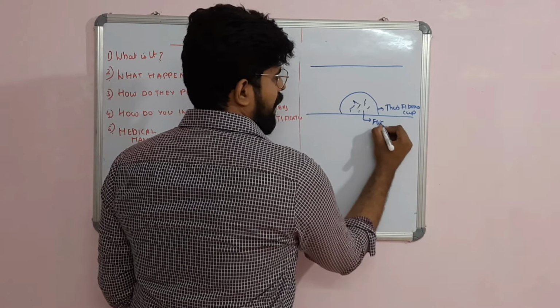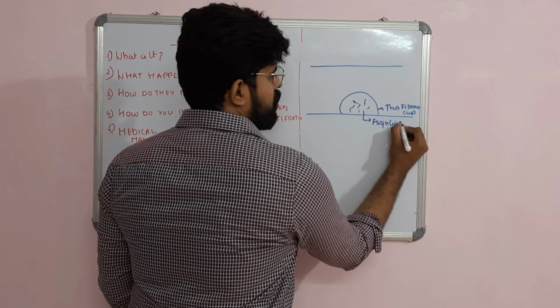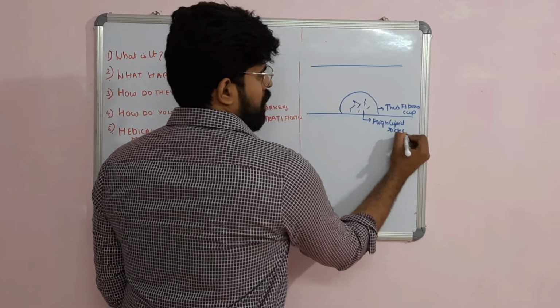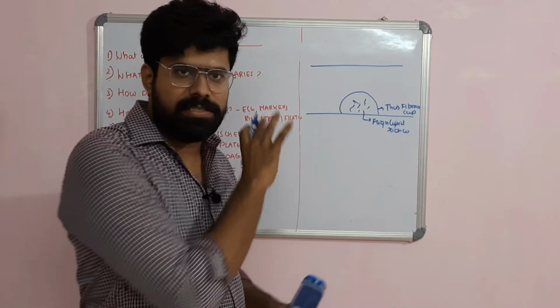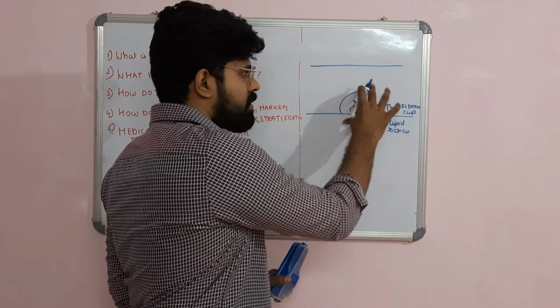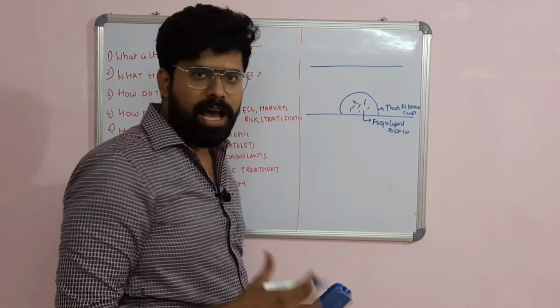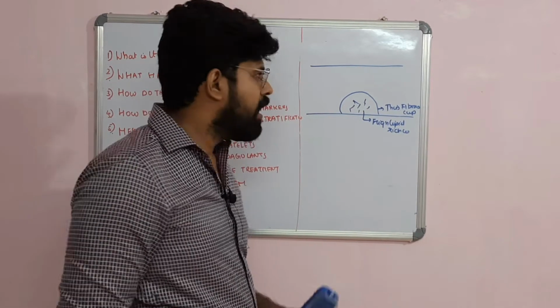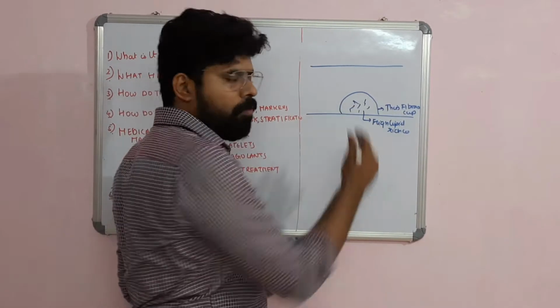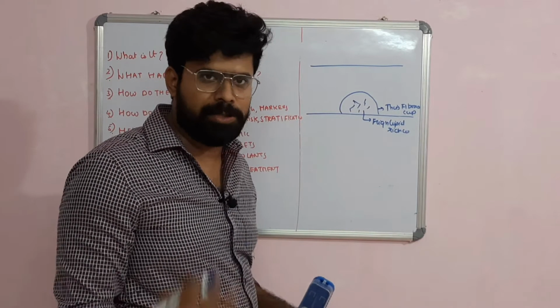This is a high lipid rich core. This is what you call a high risk lesion. This fibrous cap will go for either erosion or rupture.